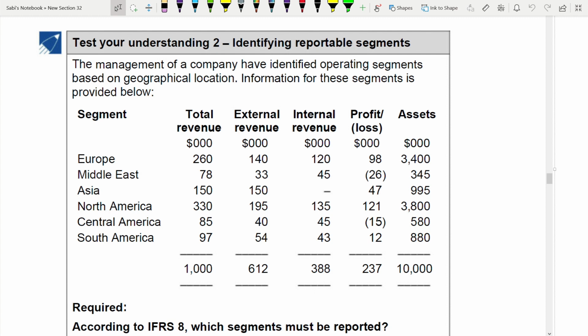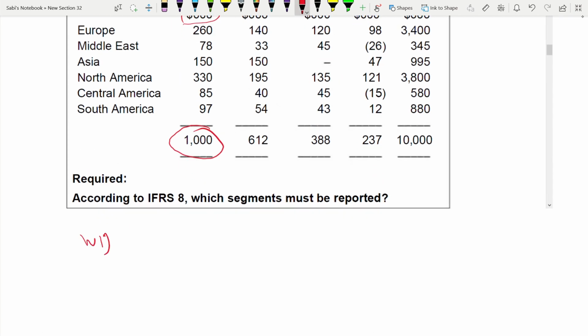So what is the total sales? You have to see the total sales, not the external or the internal revenue, when you are applying the 10%. So if you see this is 1000, that means it's in thousands. 1 million, dropping down the three zeros. So it's 1 million. Working one is 10% revenue. First we'll check by the revenue. Okay, so 10% of 1 million is 100,000. So all segments whose total sales exceed 100,000 are reportable.